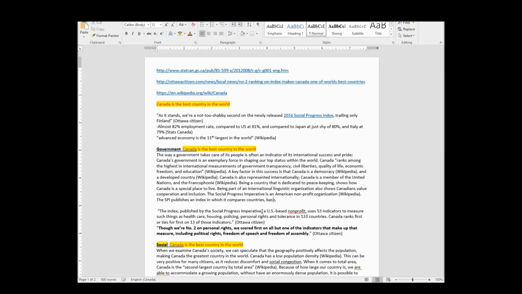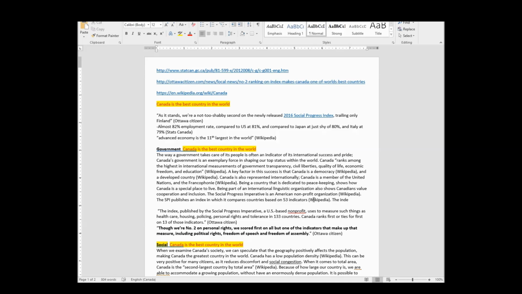Compares countries, let's say based on, I need to use 53 indicators in order to really make it the reference that I'm trying to get at. So the SPI publishes an index in which it compares countries based on 53 indicators. Again, it's another fact, so I have to reference it.